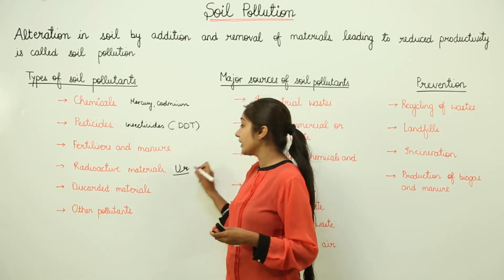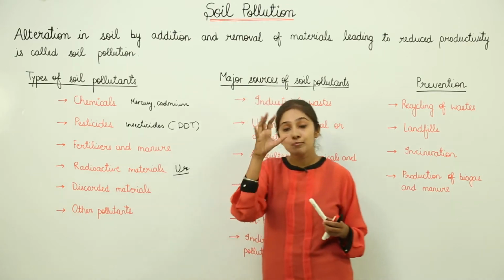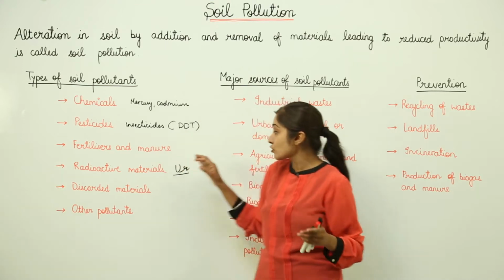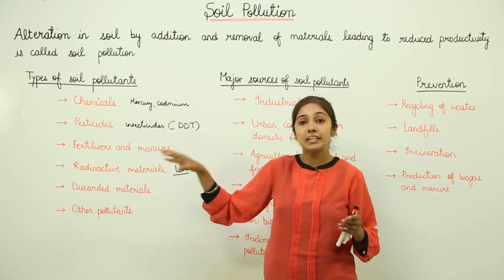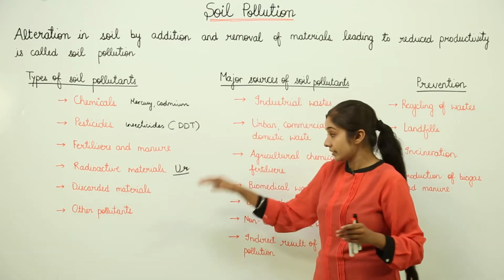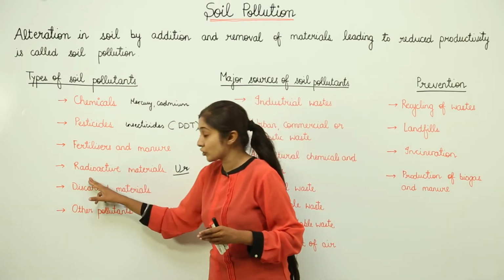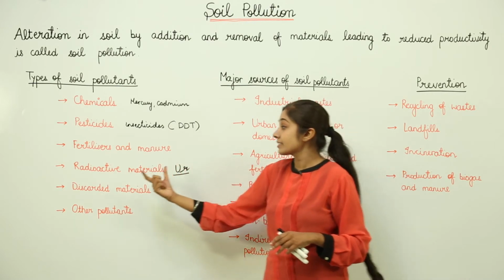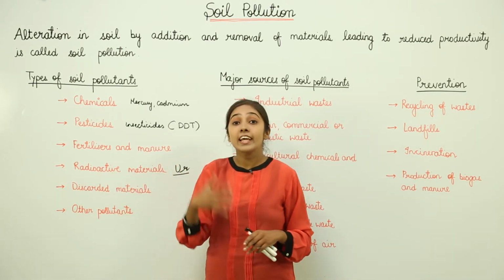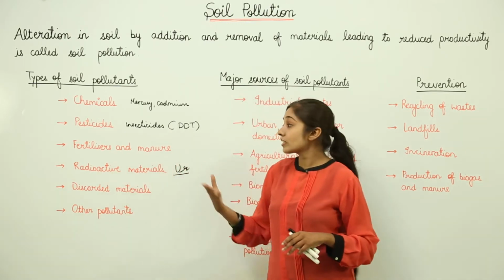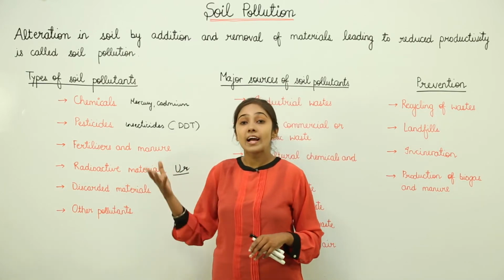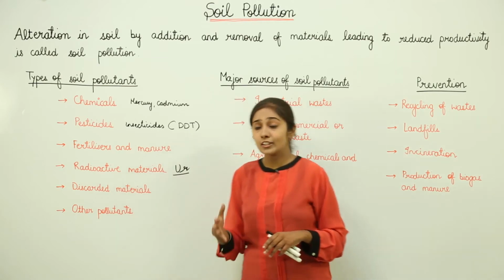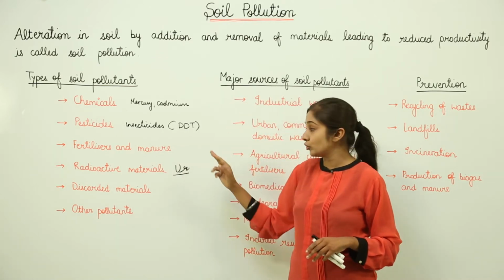Now, when this uranium is decomposed in the soil pits, these radioactive materials can cause soil pollution, because they do not decay so easily. They are going to continuously emit these radioactive waves. So, radioactive materials dumping in the soil can also lead to soil pollution.